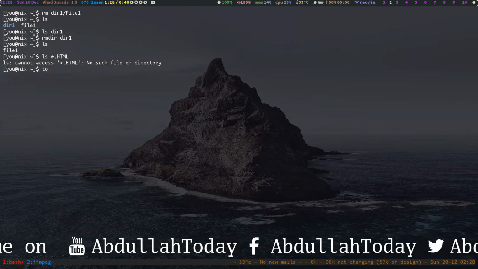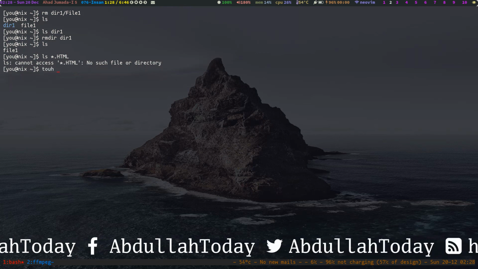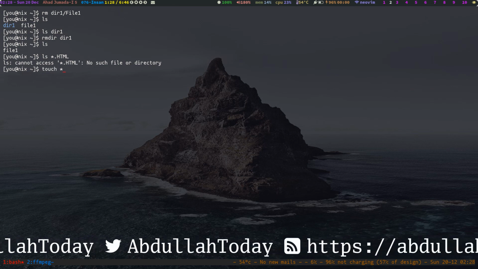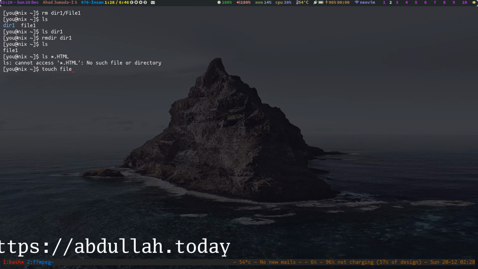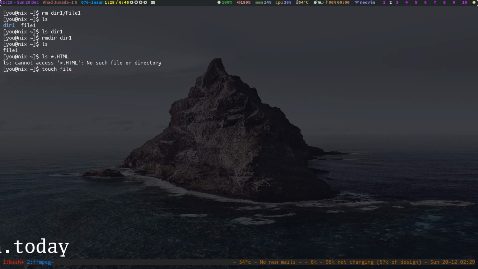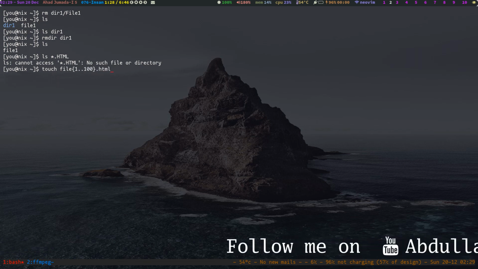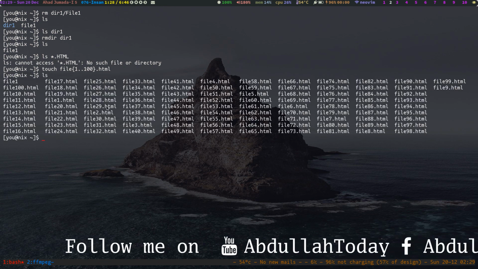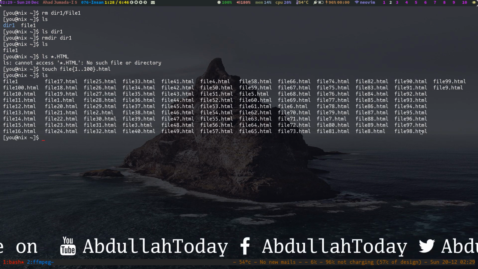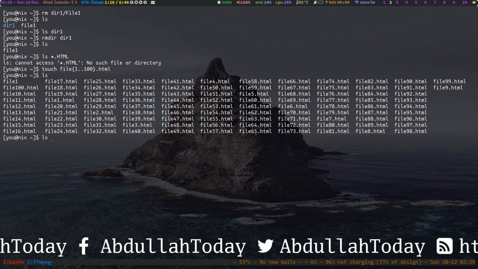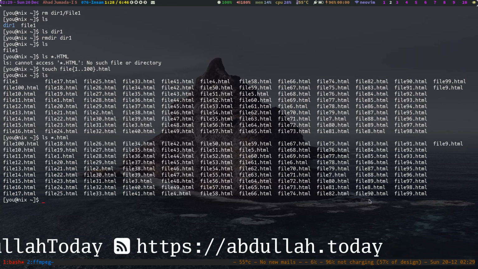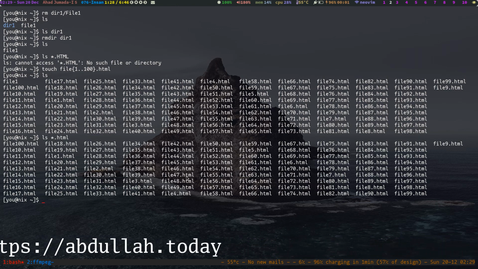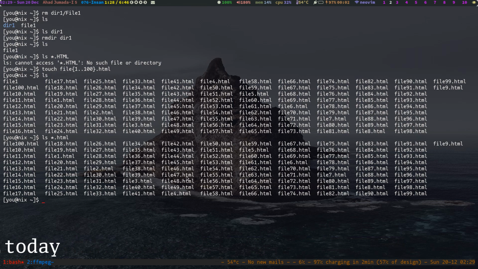So let me create some files here. This is actually a wildcard example. Here you can see I have created so many files which end with html. So I am going to ls only these files. Here you can see only the files which end with .html are printed out to my screen.